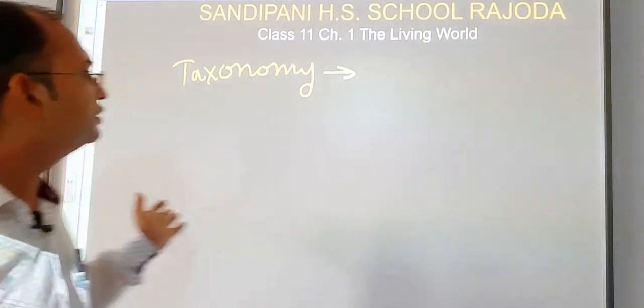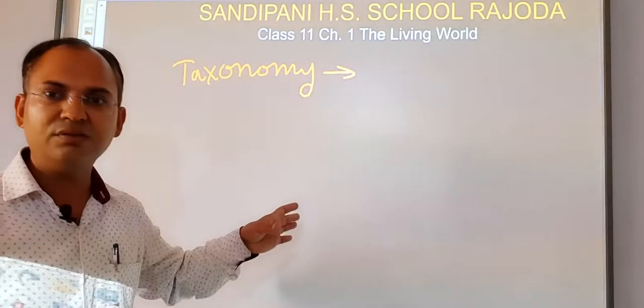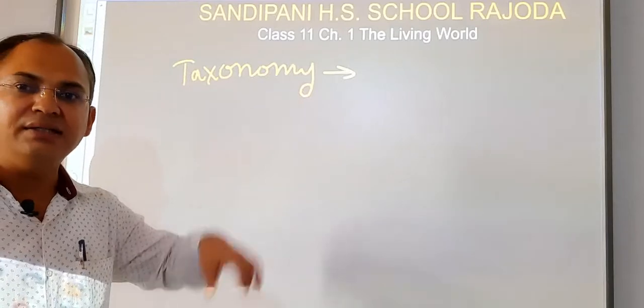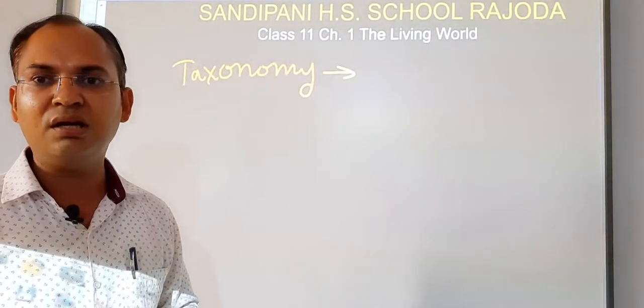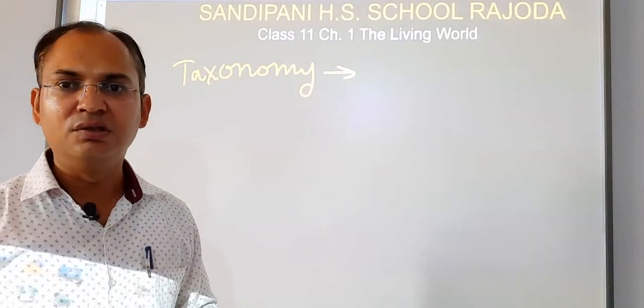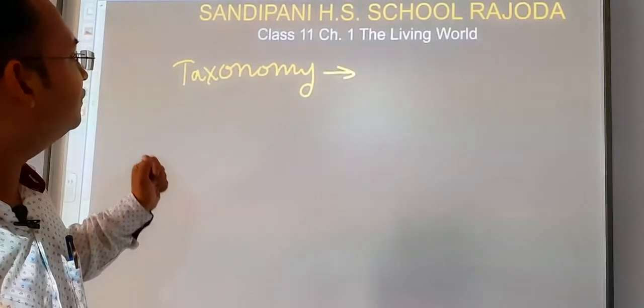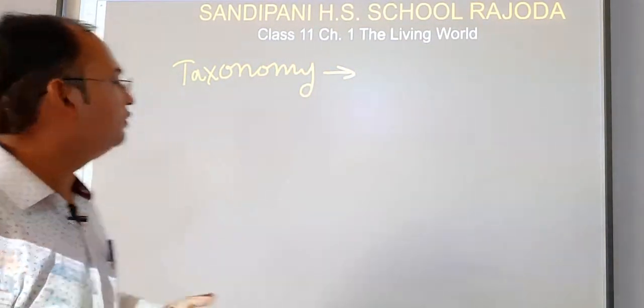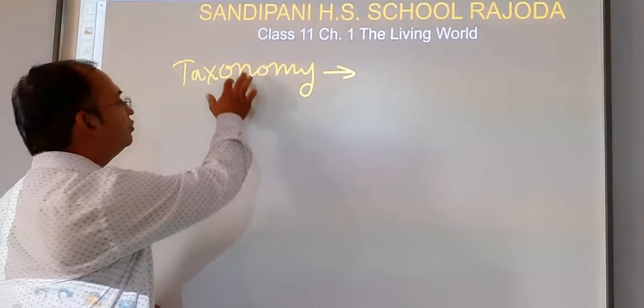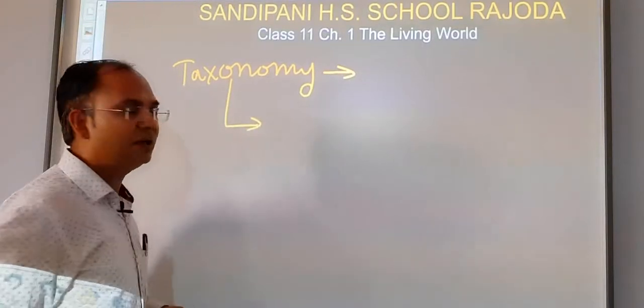So taxonomy is the branch of biology or science which deals with identification and nomenclature of living organisms that are newly discovered. Now, students, we will see which are the main branches of taxonomy. If we see, taxonomy can be broadly classified into three parts.